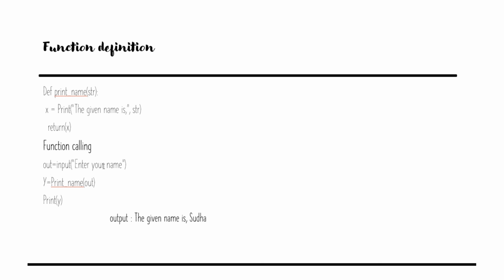Here I am giving the prompt, enter your name. It asks for input, so you have to give the input. I gave my name, Sudha. So it prints the given name is Sudha. This is the way a function works in Python.